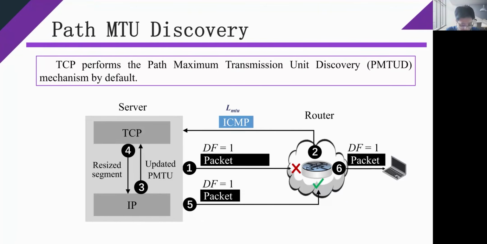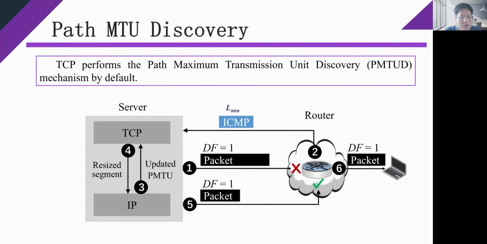Besides, the server sets the don't fragment flag of the packets as true before sending them out. The server repeats this process until a packet of a certain size can be forwarded to the client successfully, and this MTU size will be set as the PMTU value and maintained at the IP layer.